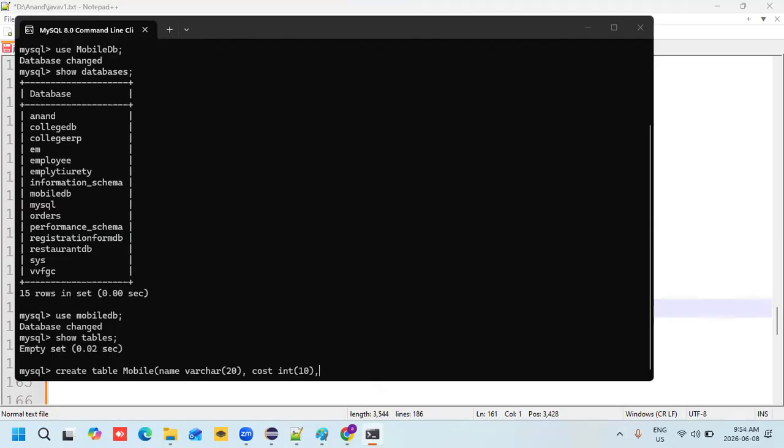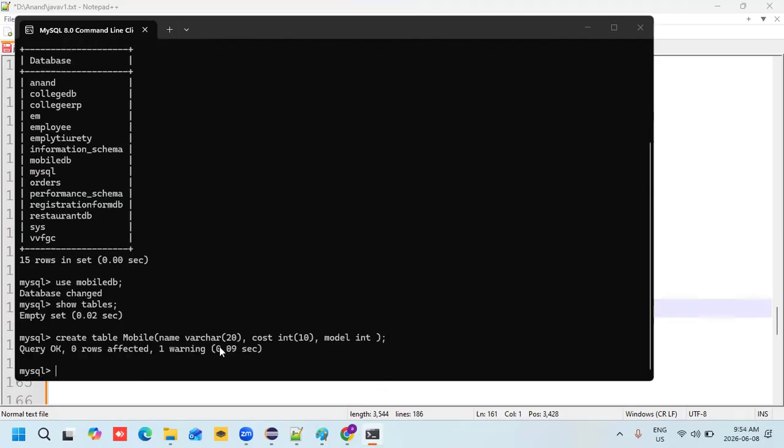Next, product ID, supposed to take 10. Next, let me enter model. Model I would like to enter into that. So how many variables is this? Three columns I took here.